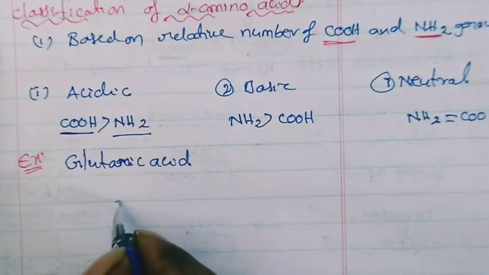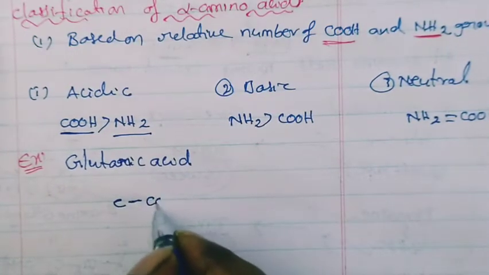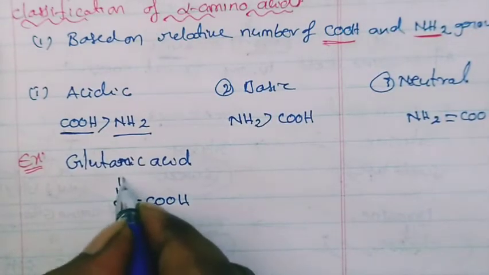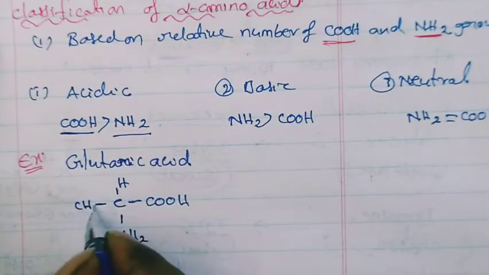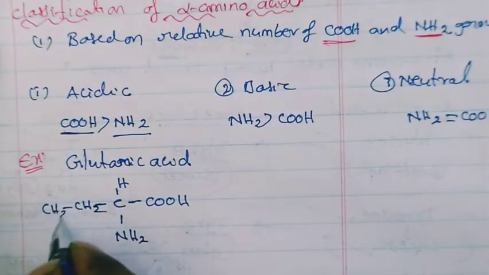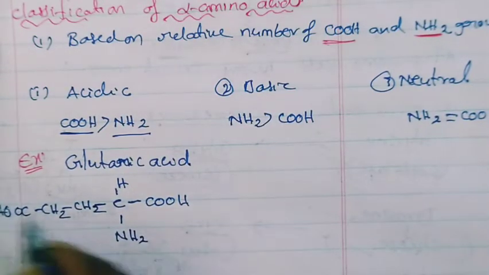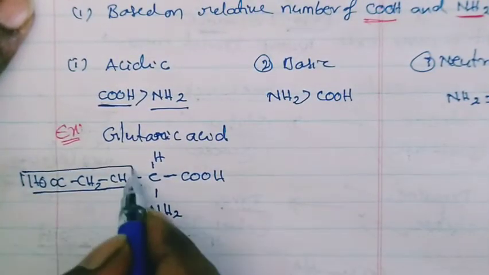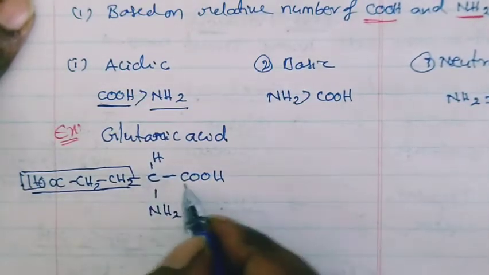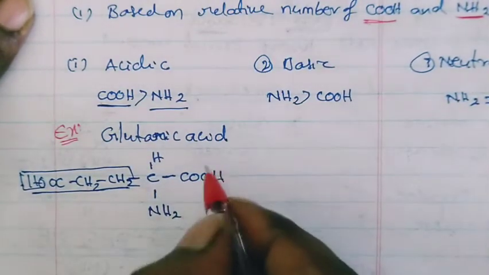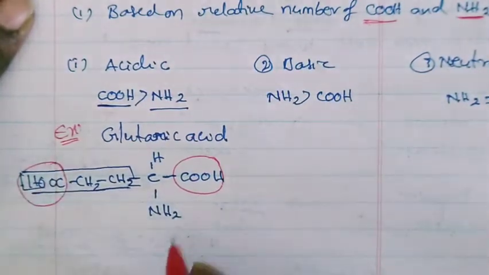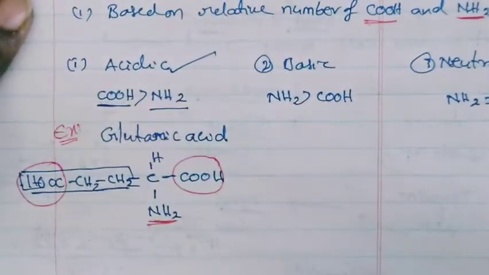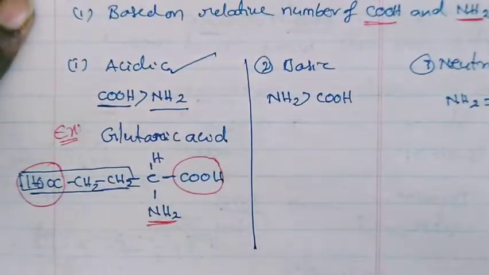It contains one carbon atom, one carboxylic acid, one amine group, one hydrogen. The remaining group contains CH2, CH2, COOH. So this is called glutamic acid. In this compound, two carboxylic acid groups and one amine group are there. So because of that, what is the nature of this compound? Acidic nature. Do you understand this point?